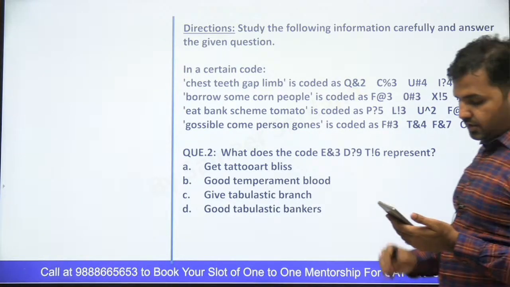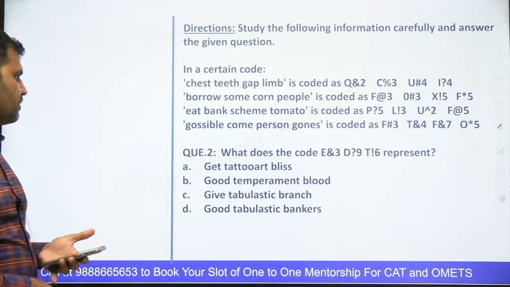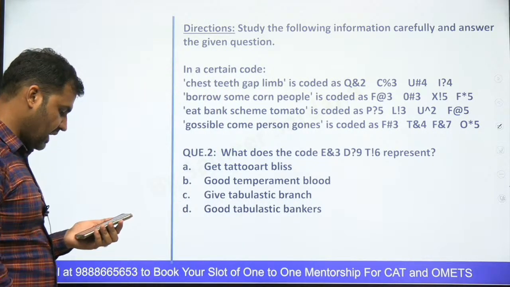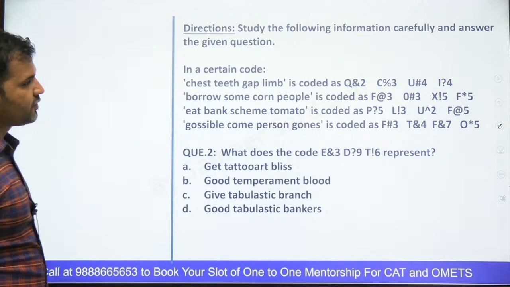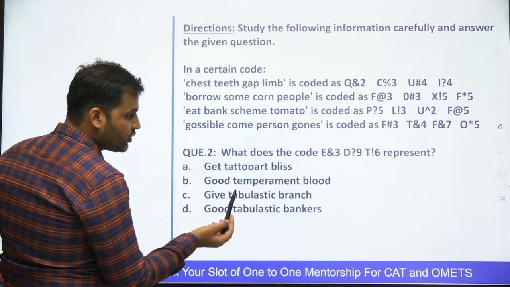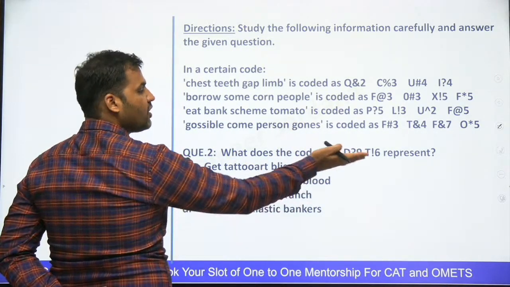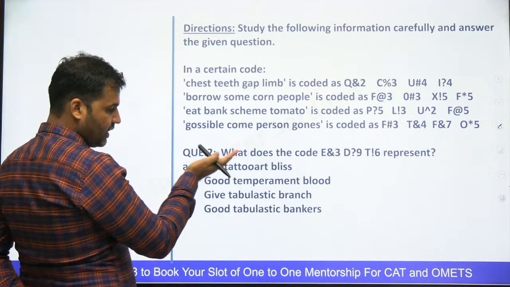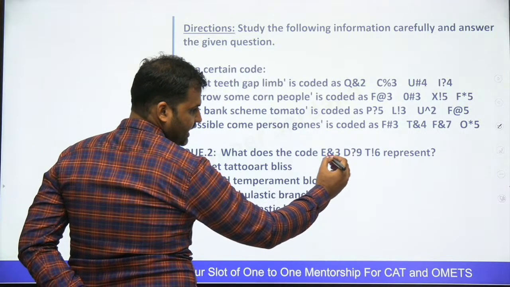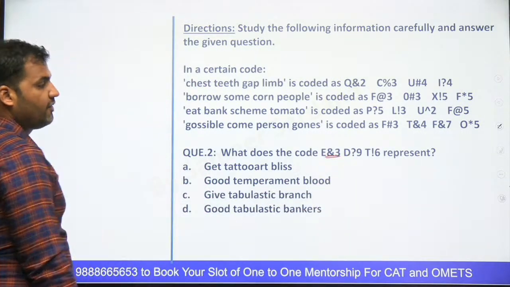Now go for the next question, question number 2. Tell me guys, what will be the answer of this question? What does this code stand for? It's the same, right? But as I told you, these are the questions which will be coming in sets, right? So we are supposed to find out, in this question, coding is given and we are supposed to find out which combination of words this code can be. See that ending with 3 means it should be having 4 letters, right?